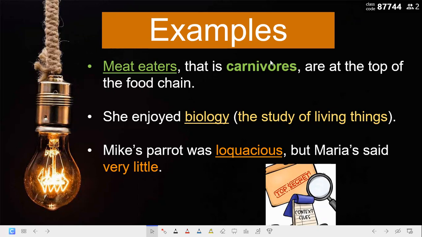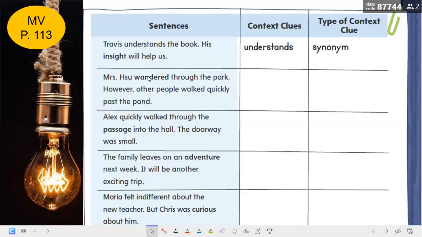So is this a synonym or an antonym? Use the chat box to answer me. If it's a synonym, just write S. If it's an antonym, write A. Very good, guys. It's a synonym because it has the same meaning, but the antonym is the opposite meaning.